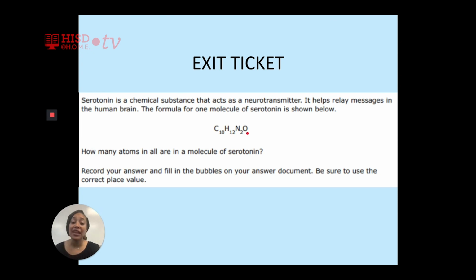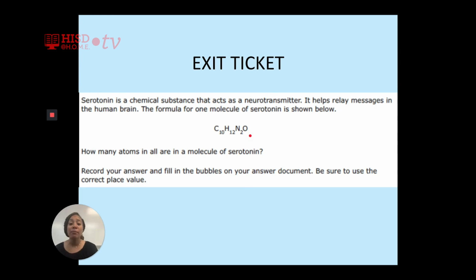And let's do the last one, oxygen. Does oxygen have a subscript behind it? No. So we need to assume that it only has one atom. So to get the answer, we add up the number of atoms for carbon, hydrogen, nitrogen, and 1 for oxygen.